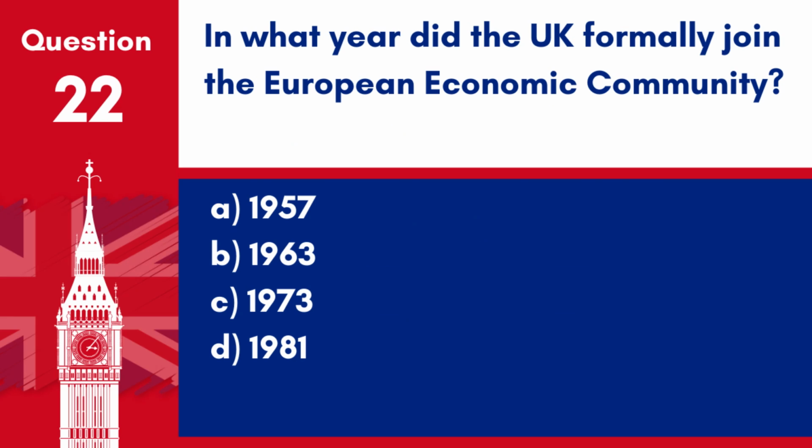Question 22. In what year did the UK formally join the European Economic Community? A. 1957. B. 1963. C. 1973. D. 1981. Answer C. 1973. The UK formally joined the European Economic Community in 1973.